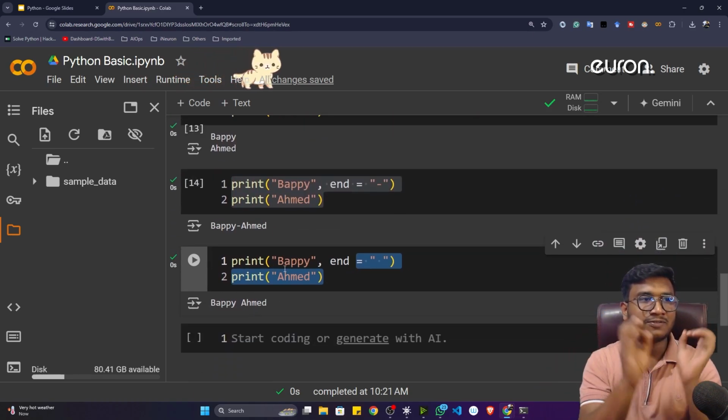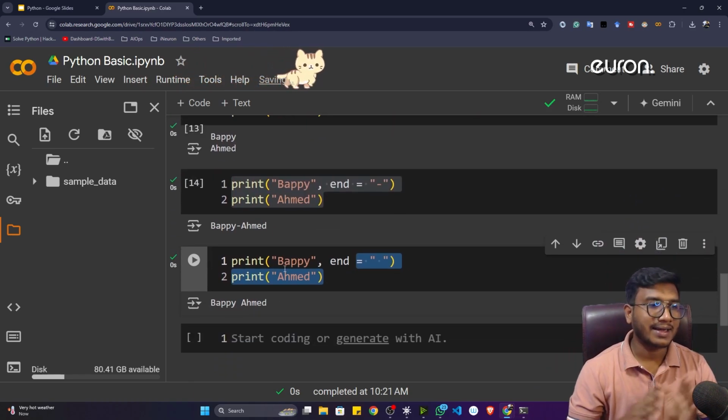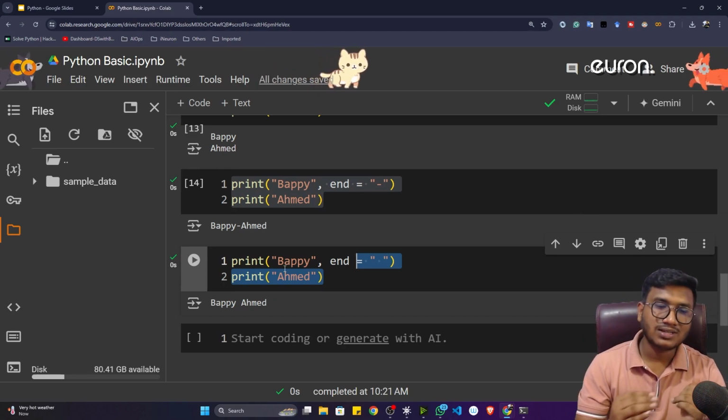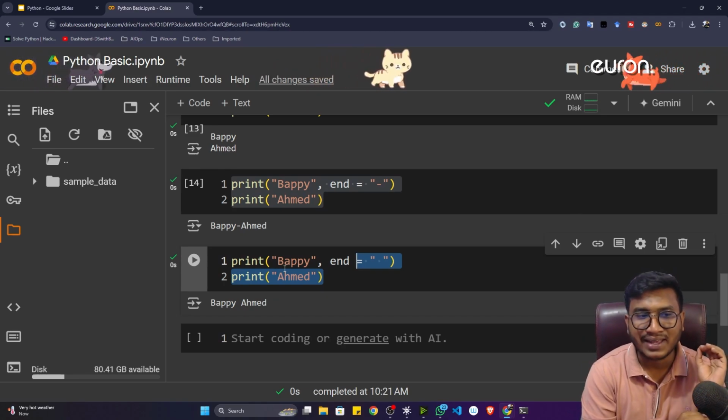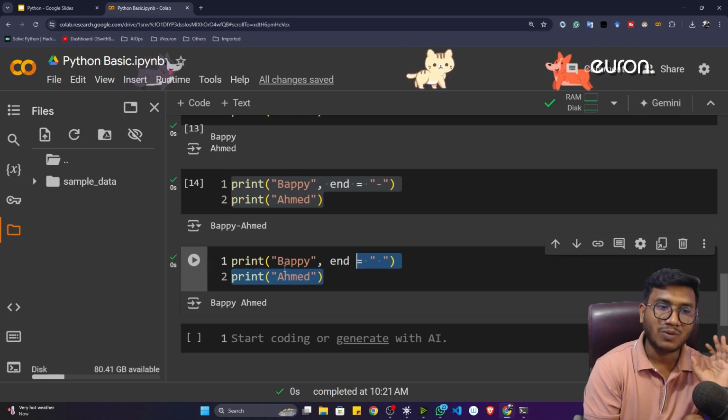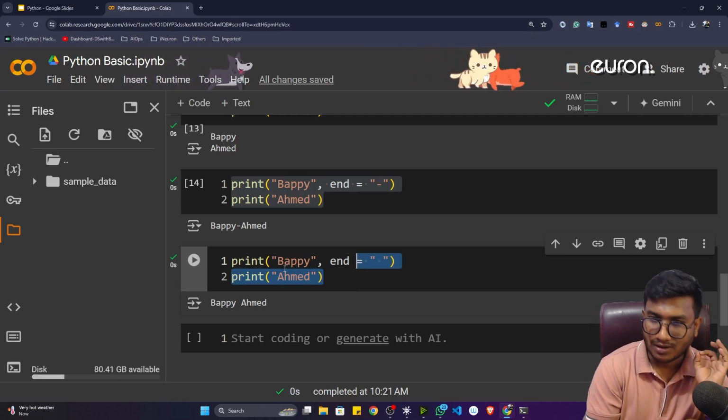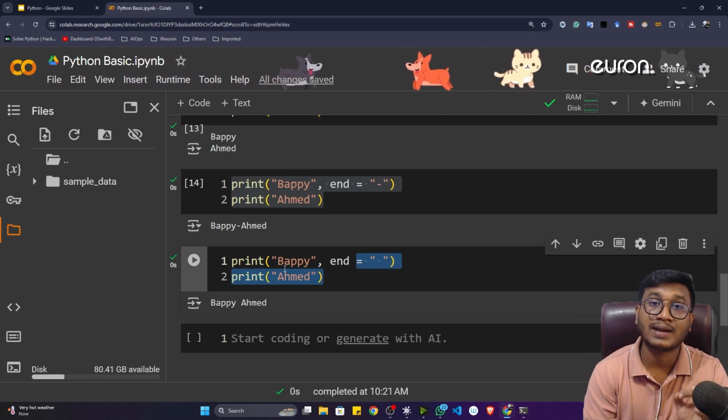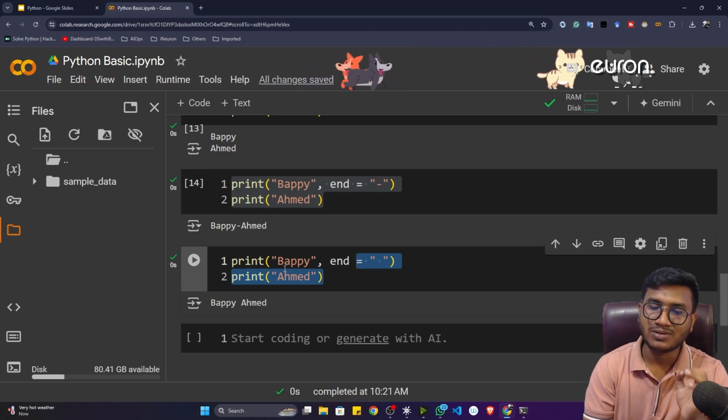So guys, this is the print function. This is the first program we have written. I hope you enjoyed this session. We'll be doing lots of hands-on and learning each and everything of Python. Whatever things are required to learn and master that programming language, definitely I will teach you each and everything.